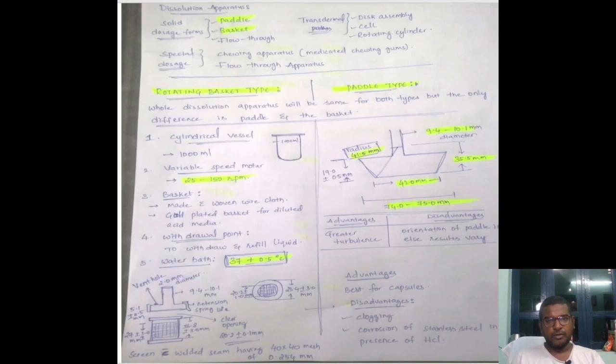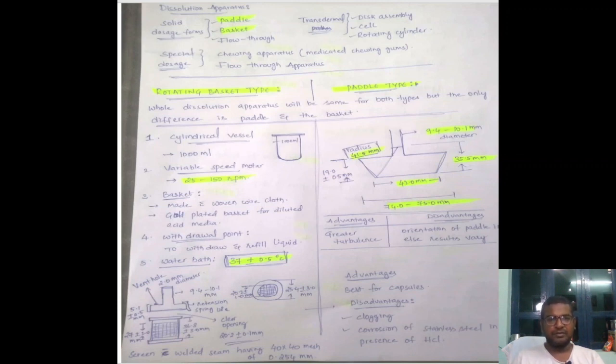And if we come to the radius, from the center point of this line towards the edge of this part, we can observe 41.5 mm. This is about the paddle which we are going to use in the dissolution apparatus.